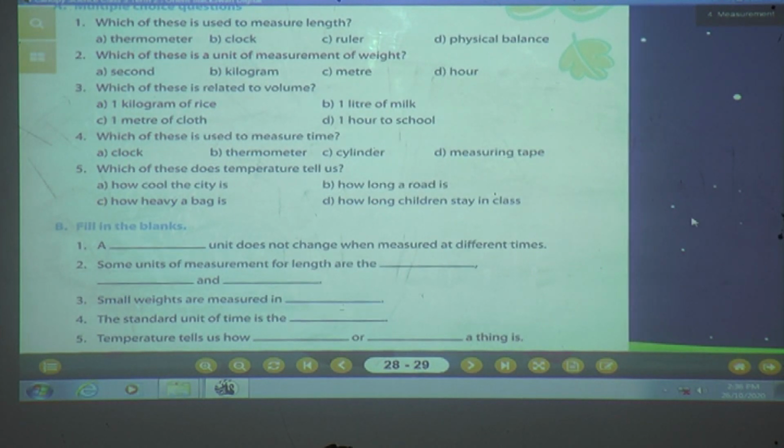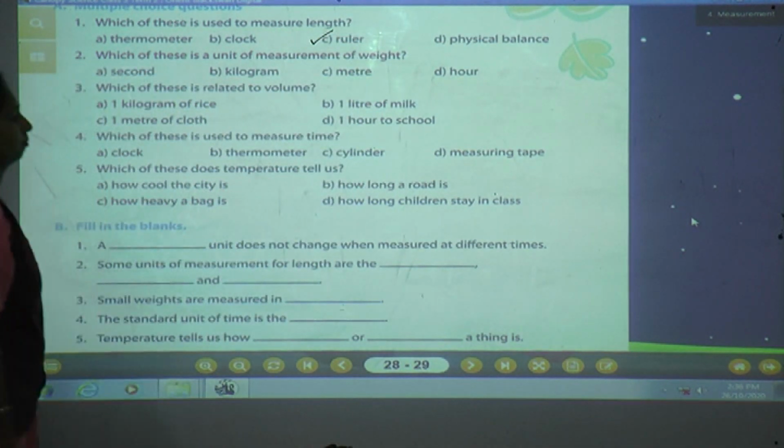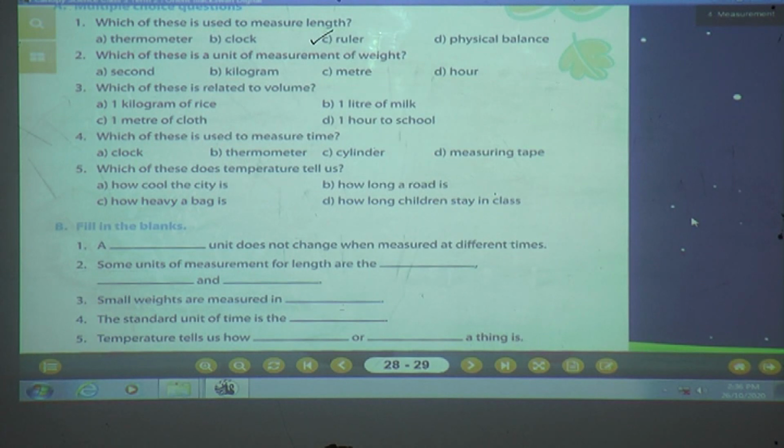Yes, tell me students, which of these is used to measure the length? What we use to measure the length? In the last session we have studied, yes, we use ruler to measure the length. Take the C1. Very good.